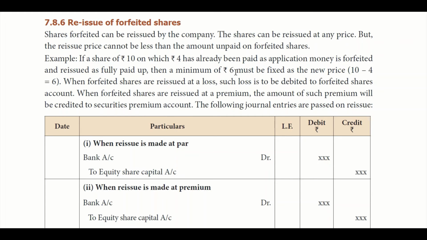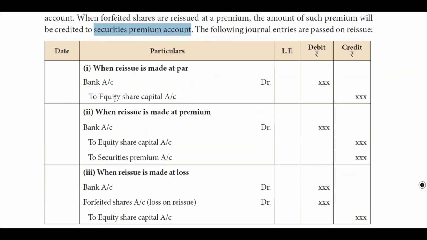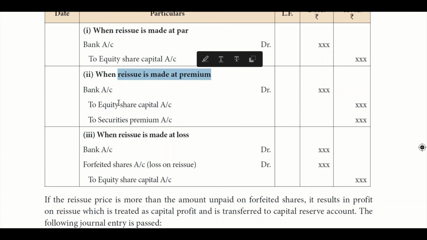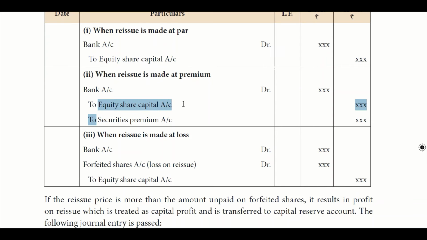Okay, in case we are going to sell the share at a premium. Premium means more than the share value, right? That premium amount will be credited to securities premium account. For example, let's see the journals. Once we issue the share at par, which is the same price, at that time, bank account debit to share capital account. But when it is issued at premium, bank account debit, share capital account credit, but whichever premium amount, which is the extra amount, will go to share premium account, not to share capital account.